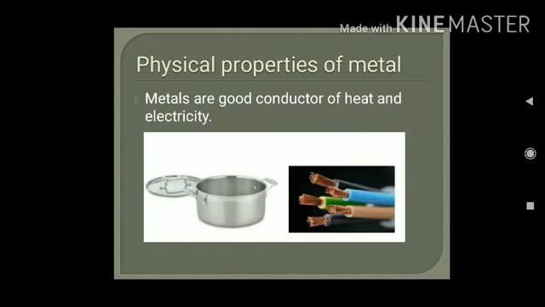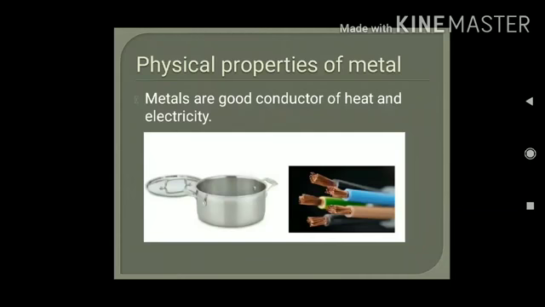Next important property is that metals are good conductors of heat and electricity. So what does it mean, good conductor of heat? Good conductor of heat means the substance which allows the heat to pass through it from one end to the other end. That's why we use metal utensils for cooking purposes, because they pass the heat from one end to the other end, by which we can cook our food.